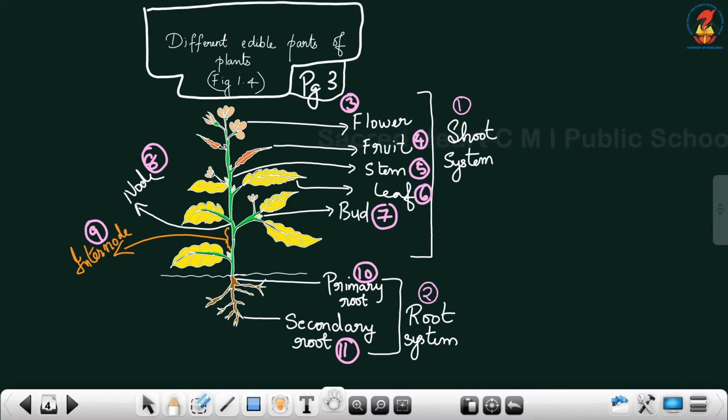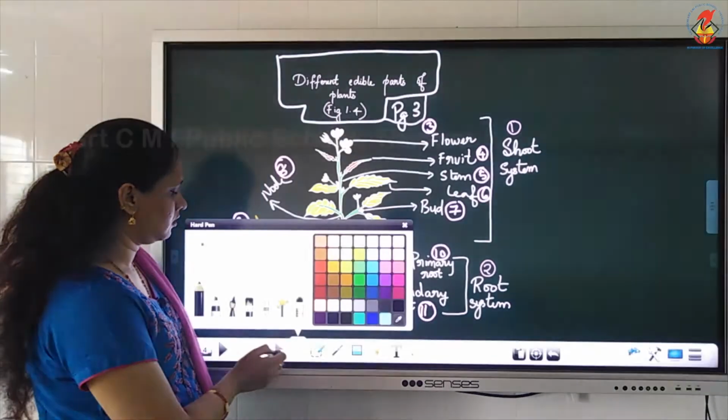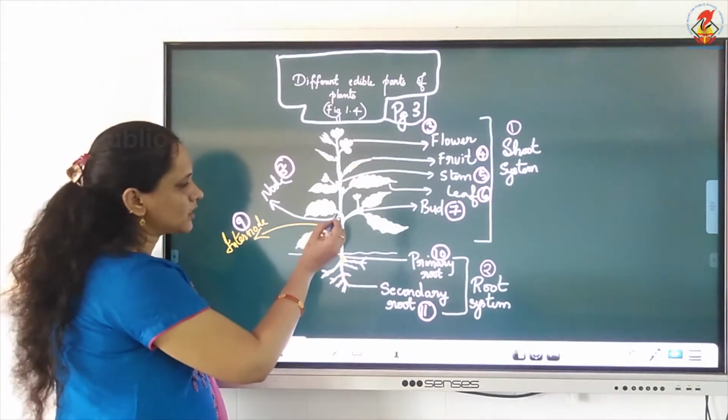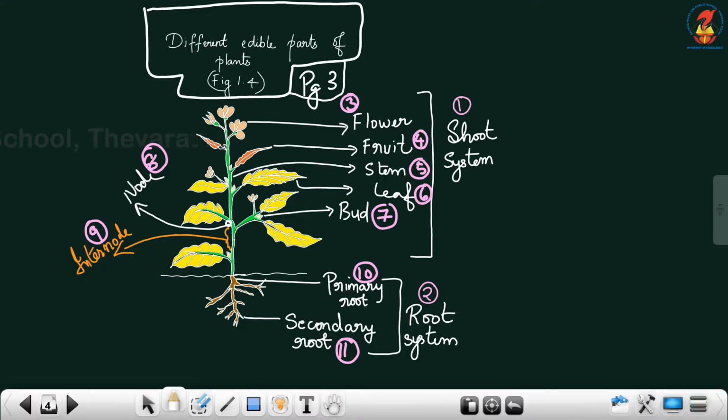Then you have the node and you have the internode. So what is this node? Node is this part, that is the node. And which is the internode? In between these two, it is the internode. Okay.